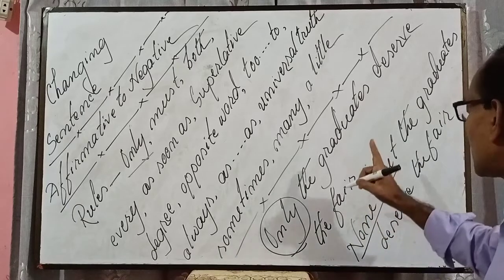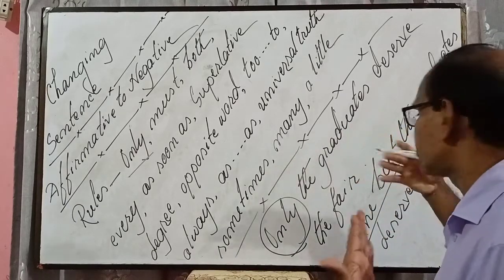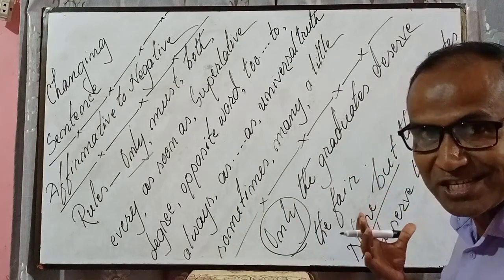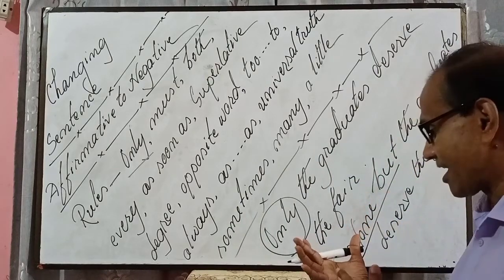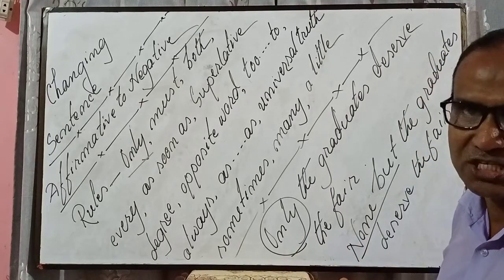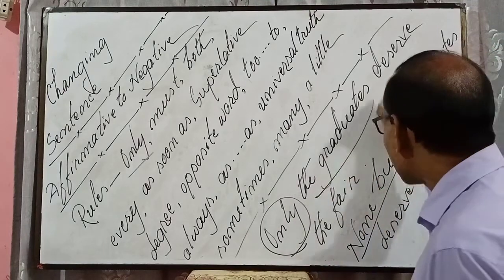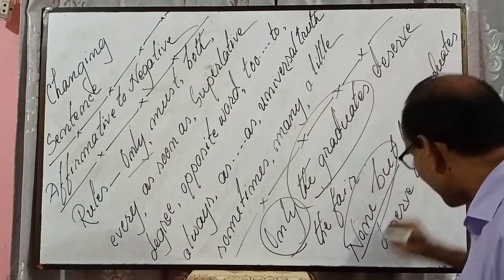If the subject is something personal, I mean animate, like man, birds, animals, fish, etc. Animate, right? It is not an object. So in that very case, bring none but.